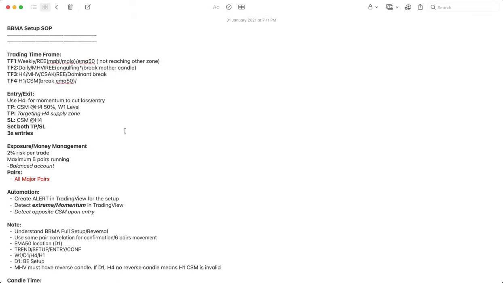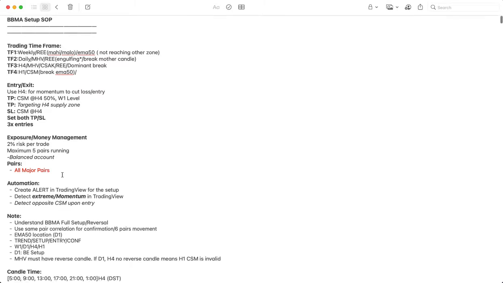Okay, here is our BBMA setup SOP as usual. We still trade with four time frames: weekly, daily, H4, H1. Our trades are mainly on H4. We trade 2% risk per trade, and as per January, this has been quite a challenging week, so we probably want to review this risk for this week.